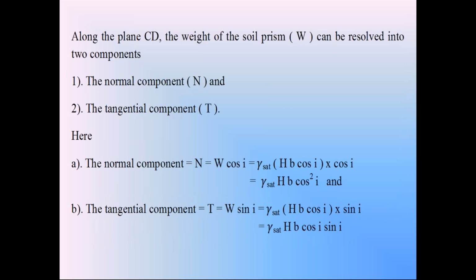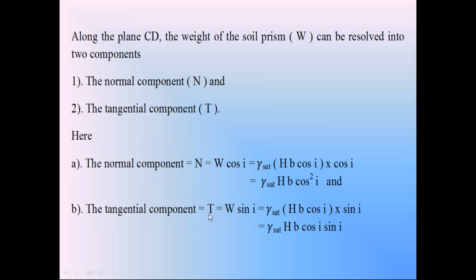Now everyone knows these two components, normal component and tangential component. W cos i is the normal component of weight W. In the third condition, the weight is gamma saturation into H B cos i, so the normal component N is equal to gamma saturation H B cos square i.